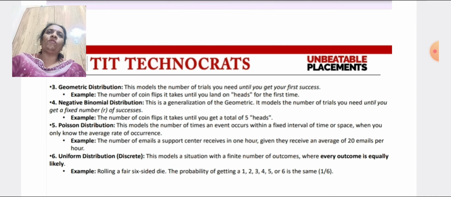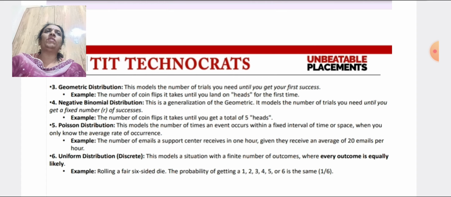Next, uniform distribution. This models a situation with a finite number of outcomes where every outcome is equally likely. For example, rolling a fair 6-sided die, the probability of getting 1, 2, 3, 4, 5 or 6 is the same, that is 1 by 6.